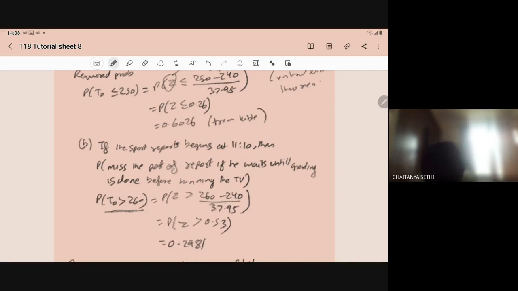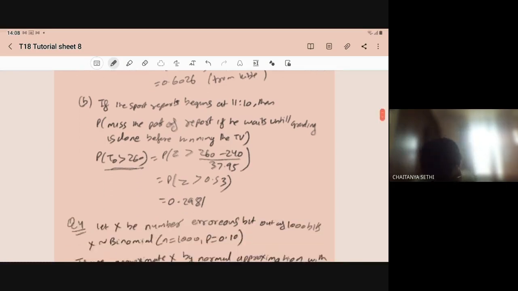So again, using the central limit theorem, it can be written as P of Z greater than 260 minus 250 upon 37.95, that is Z greater than 0.53. So the required probability will be 0.2981. So this much is the probability with which he can miss some part of the news.